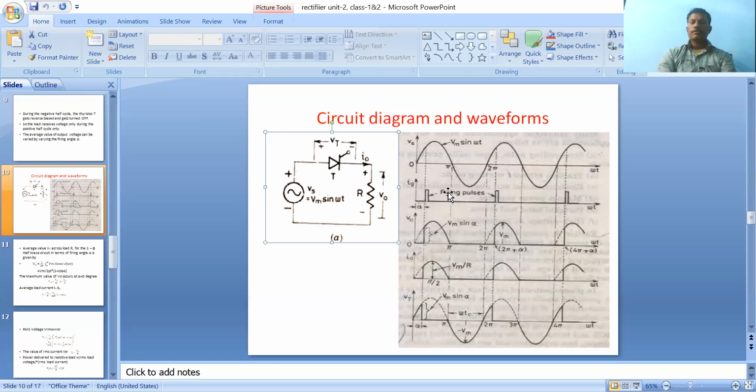What is meant by firing angle? Firing angle means the angle at which the thyristor comes into conduction state, or the angle at which the thyristor changes from forward blocking mode to forward conduction mode. It is called the firing angle, and its symbol is alpha. Alpha can be 30 degrees, 60 degrees, 90 degrees, whatever it is, up to less than 180 degrees only. Why? Because during every first half cycle the thyristor is in forward blocking mode, and it changes only by applying the gate pulses. Okay, clear?